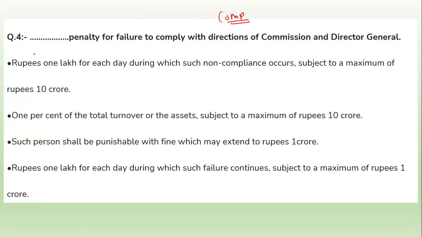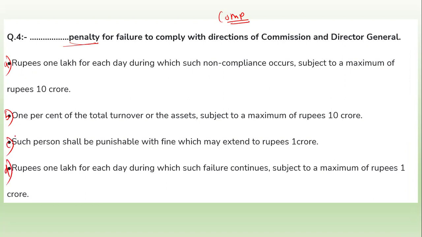Next, question number 4: dash is a penalty for failure to comply with the direction of the commission and the director general. In this question he is talking about the penalty for failure to comply. So we have to recognize which is the correct option. Here are statements A, B, C, and D.